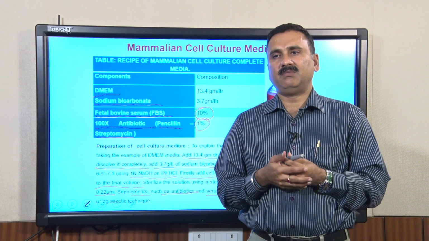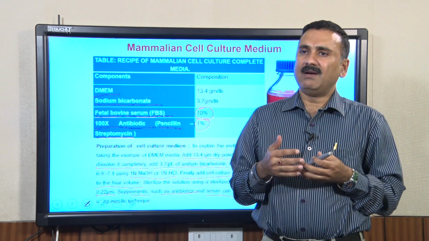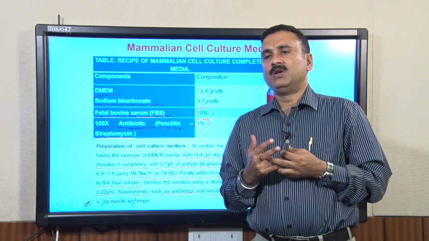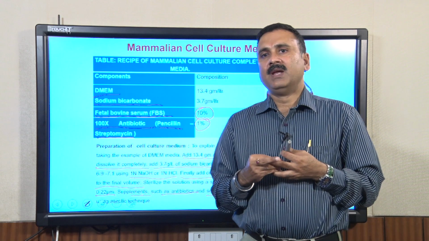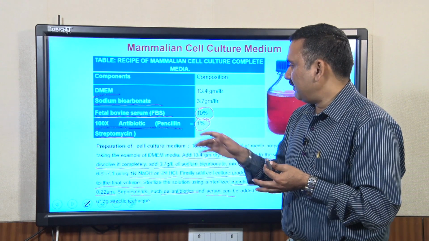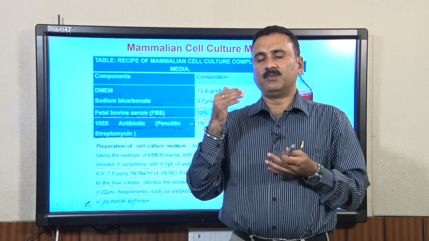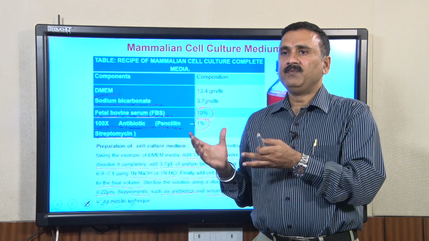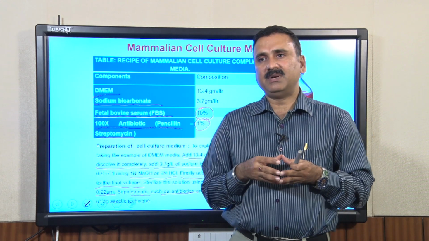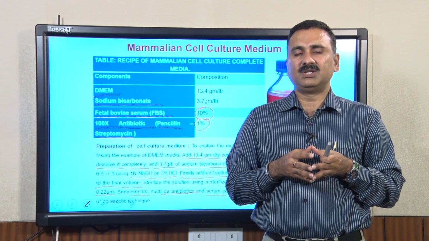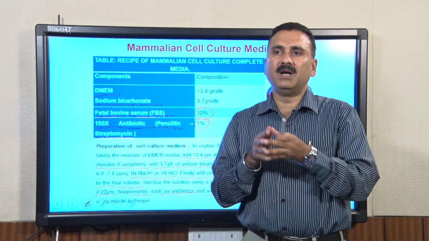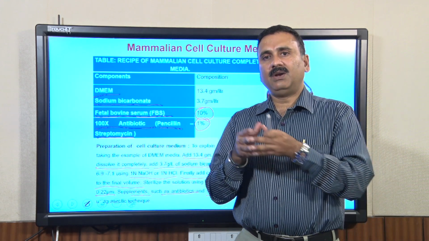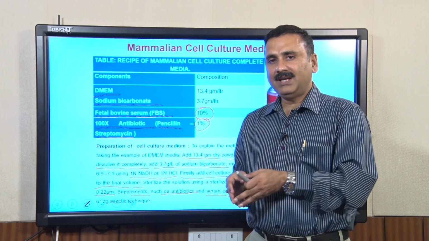Preparation of mammalian cell culture media is very complicated. We have prepared a small movie to demonstrate the different steps of preparing the media, how to maintain the pH, what precautions you have to take, and how to filter this media in a biosafety cabinet, because most mammalian cell culture manipulation has to be done in a biosafety cabinet so that your sample is protected from contaminating bacteria.